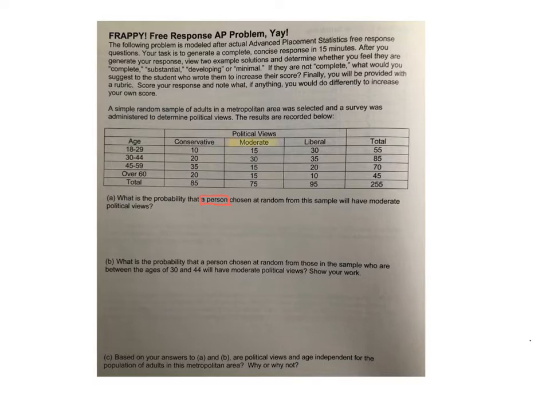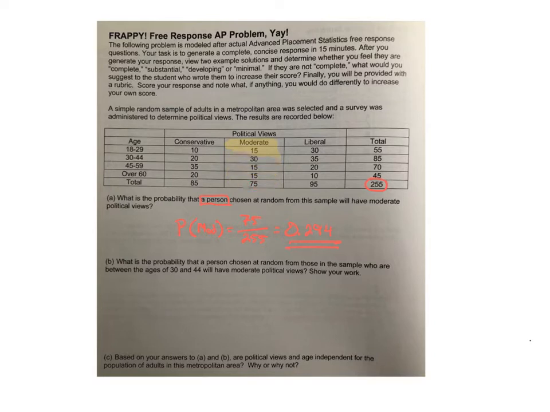All right, so let's look at this. Here's political views. These are the moderate political views. So we are going to take the 75 out of everybody, right? Because those are the people with moderate views. We didn't condition it at all. We just kept it that way. So let's do that. The probability that a person will have moderate political views is going to be equal to 75 over 255, which I'm just going to put in my calculator here, and I'm going to get 0.294. Right, so that would do it. It's roughly 29%, if that's the way you'd like to categorize it.